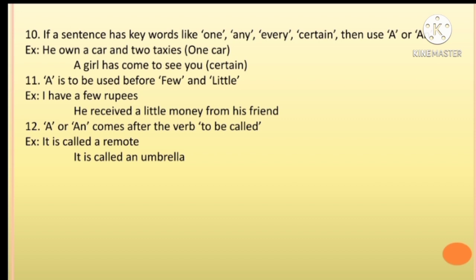A is to be used before few and little. I have a few rupees. He received a little money from his friend. A or an comes after the verb to be called. Example, it is called a remote. It is called an umbrella.